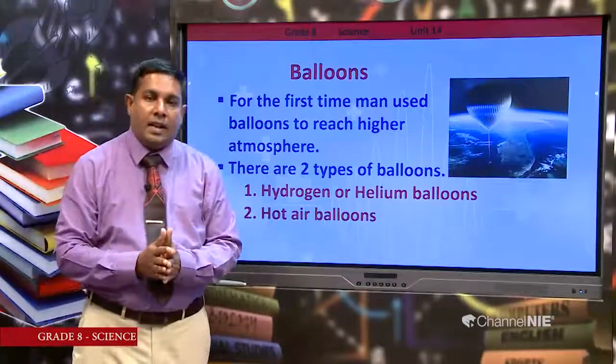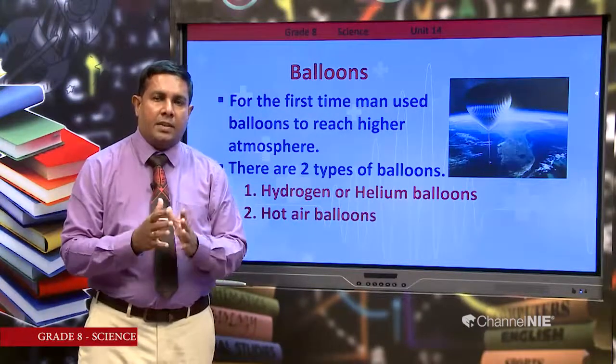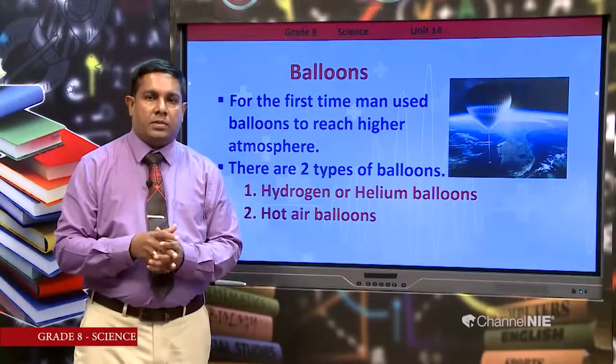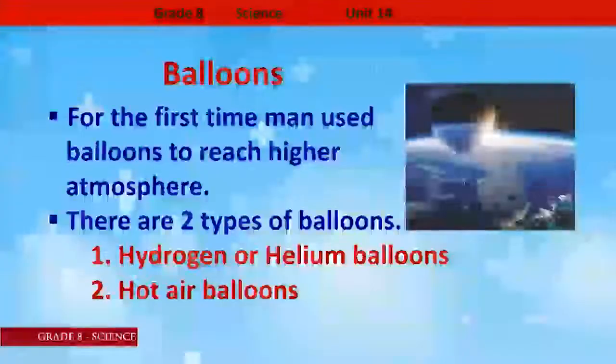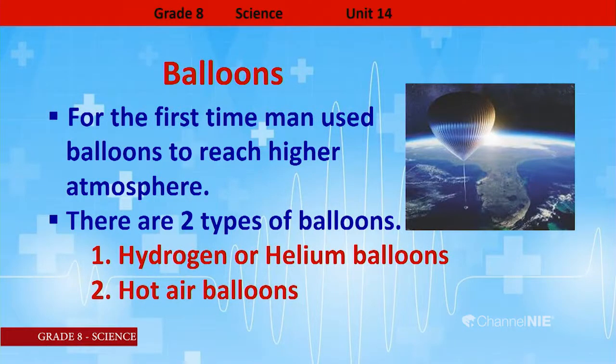Then students, let's see what kind of balloons they used to travel to space. For the first time, man used balloons to reach the higher atmosphere. There are two types of balloons. What are the two types of balloons? Let's see. First one, balloons filled with hydrogen or helium gases.